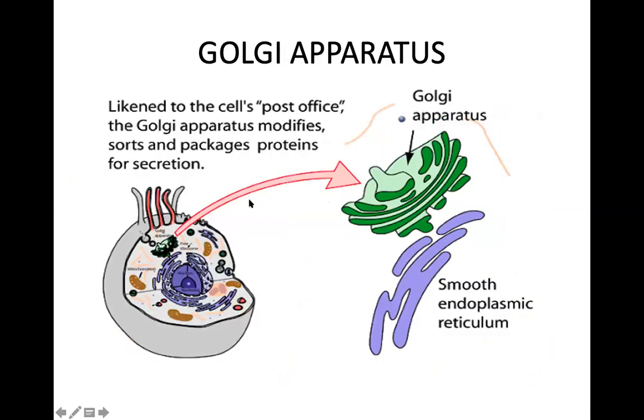Golgi apparatus. It is called the post office. Likened to the cell's post office, the Golgi apparatus modifies, sorts, and packages protein for secretion. So whichever protein has to be sent in packages, it will send only that protein to that particular part. Therefore, it will sort out, pack in the vesicles, and then send it.